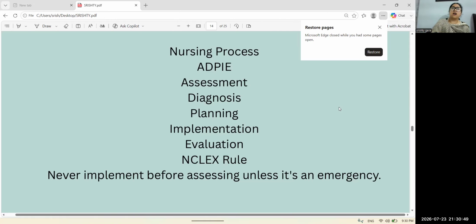Interventions are after our assessment. We need to assess, then we will implement our interventions. Okay, so this is the rule for NCLEX, that never implement before assessing unless it is an emergency. You will get the question about that. We have the scenario, patient is suffering from the condition. You need to assess their saturation level, their respiratory level, their temperature, you need to assess their vital signs first. Before implementing any intervention, you need to assess first.